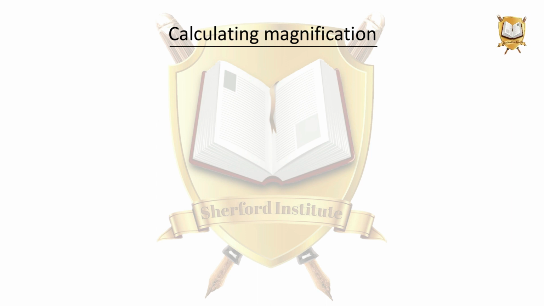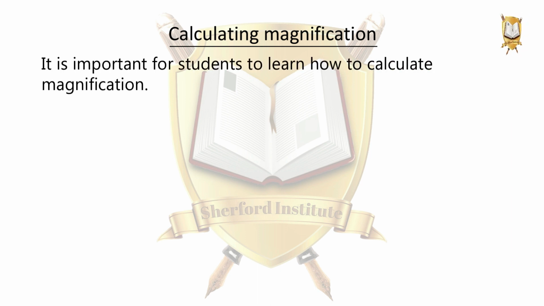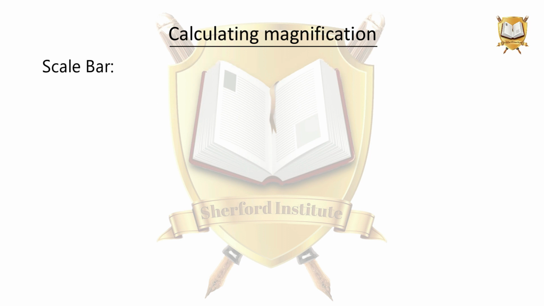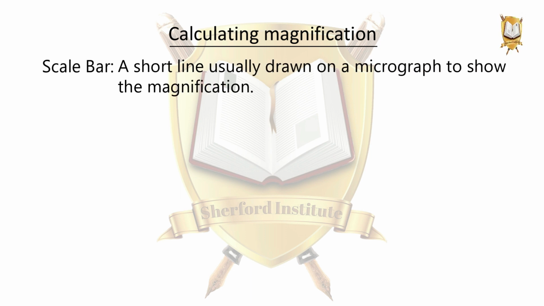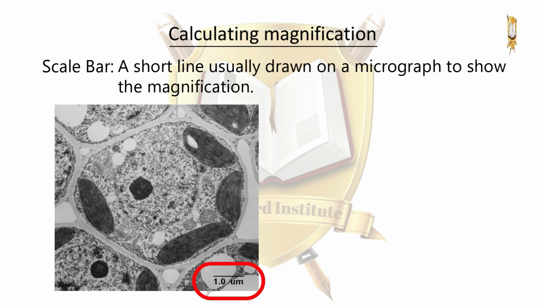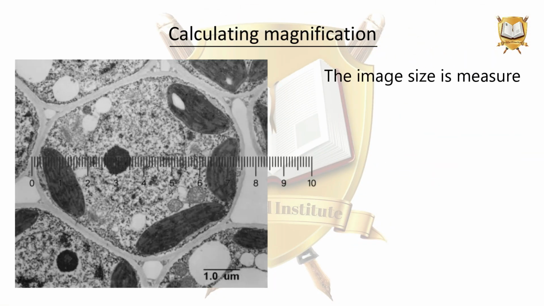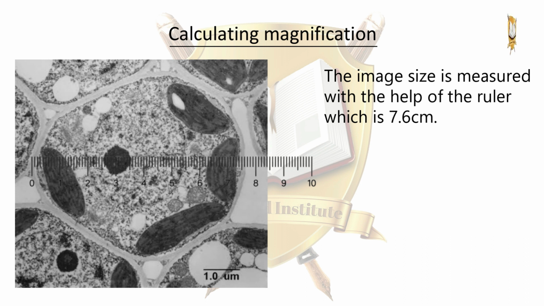Calculating magnification. It is important for students to learn how to calculate magnification. First, understand few terminology. Scale bar, a short line usually drawn on a micrograph to show the magnification. This is the scale bar. The actual size of the cell is 1 micrometer. The image size is measured with the help of the ruler, which is 7.6 centimeter.